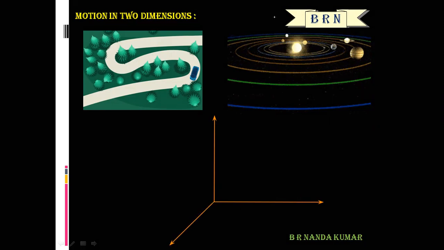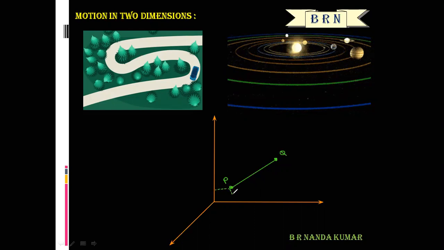Now a particle is moving like that, along a plane. Here P is the initial position of the particle, and Q is the final position of the particle.